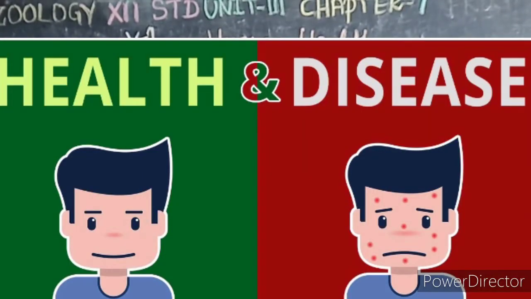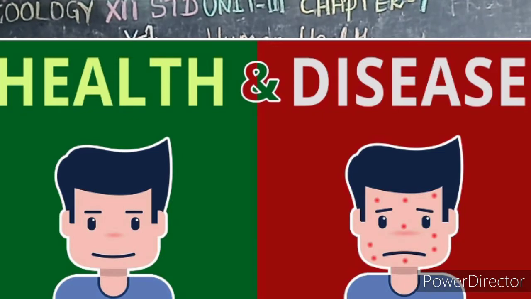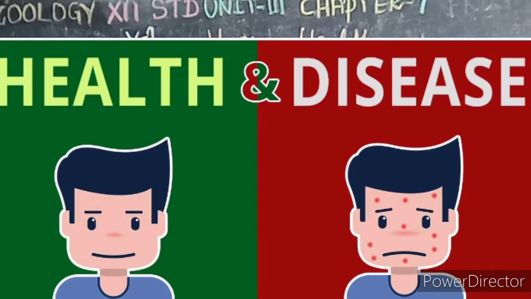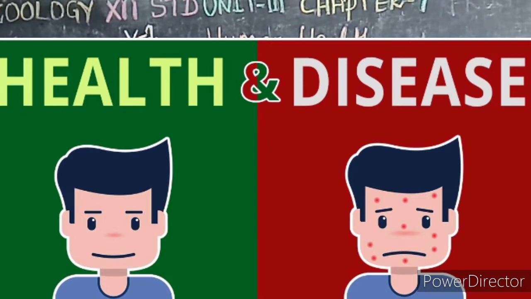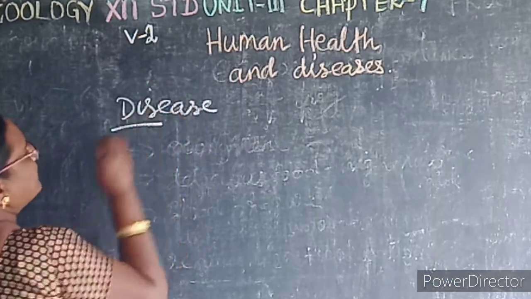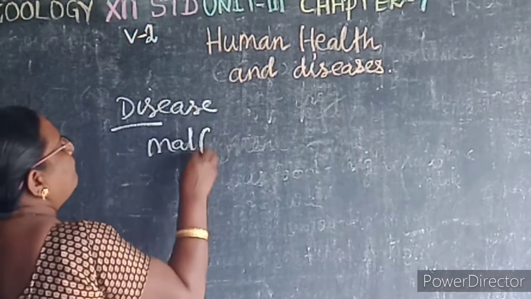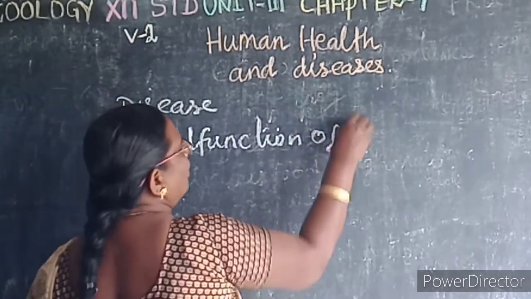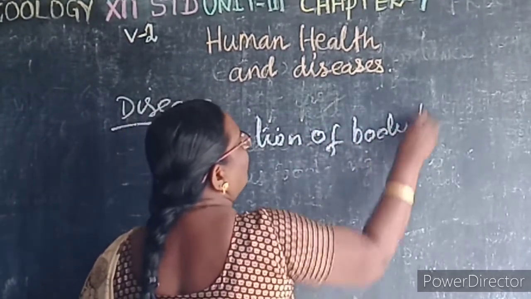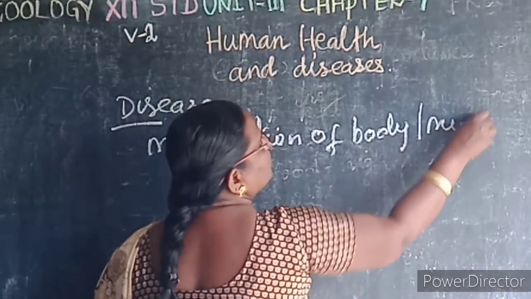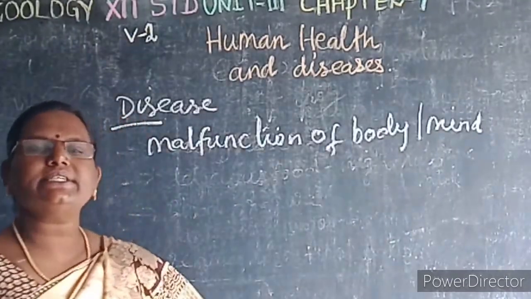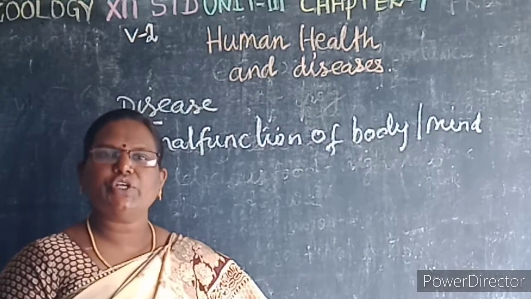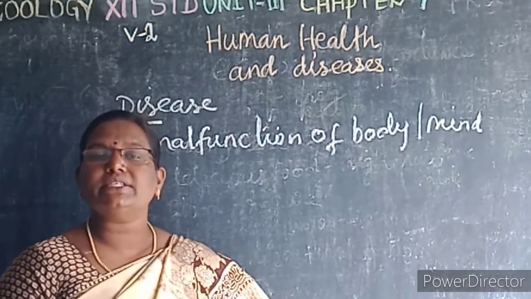So in the introduction part, we learned what health is. Now we are going to learn about what a disease is. So what is a disease? It is a malfunction of the body or the mind. A malfunction of the body or mind is known as what? Disease.